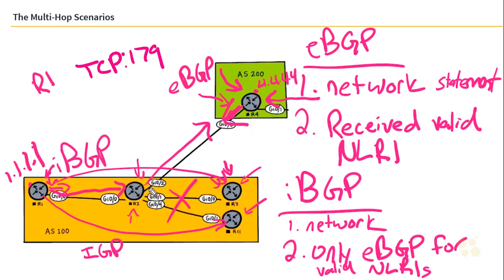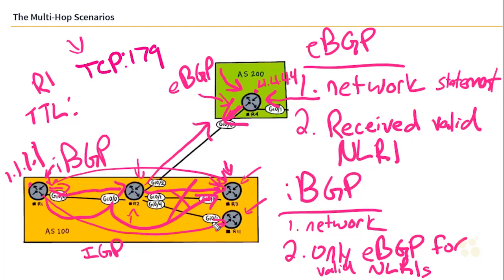R2 goes up to layer 3, looks at its routing table, says, I know how to get to R3, and forwards it along. It never looks at layer 4, and it doesn't care that there's a BGP relationship going on on the other side of it. It's just a transit router at this point. But what also goes on in an IP header is something called the TTL, the time to live. A fancy way of saying how many hops can this packet go before we determine that this packet is dead. And this is the next major difference between eBGP and iBGP.